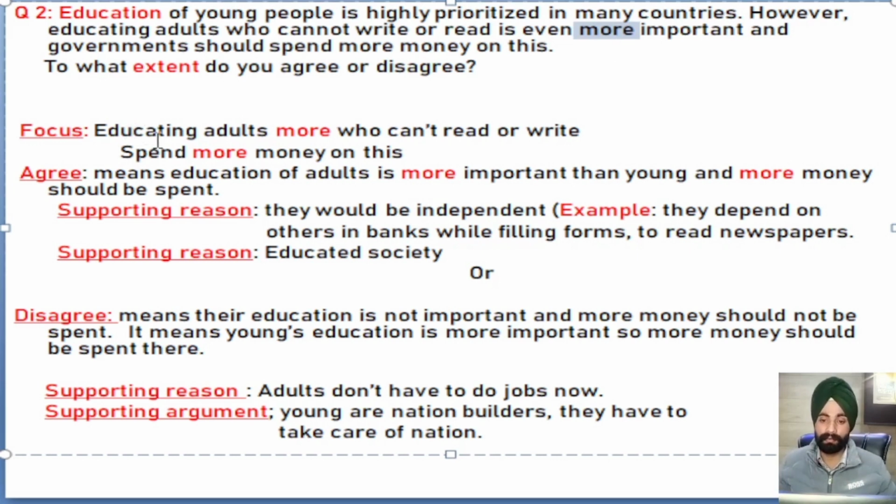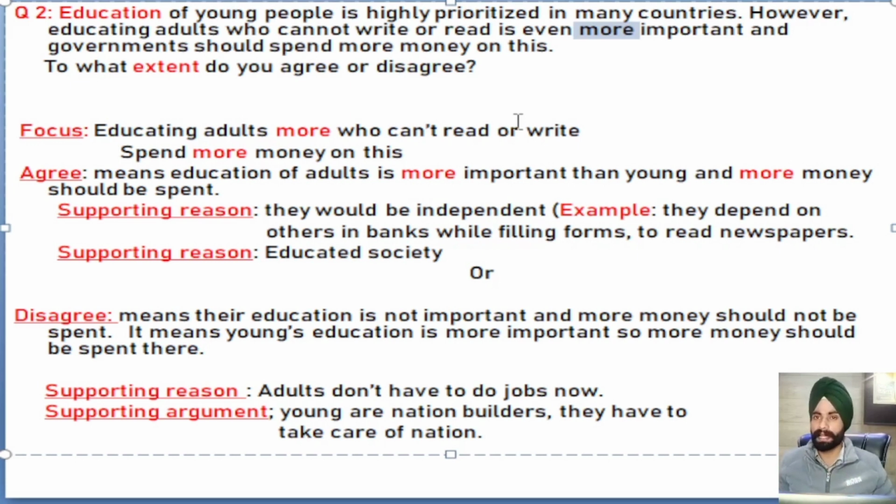Let's first understand what is the focus of this question. The focus of the question is educating adults who cannot read or write, which means we have to educate those. The question is saying that we have to focus more on their education, not on youngsters' education, only on the adults' education. And the second thing is we should spend more money on the adults' education, not the young ones' education. So it means adults' education is considered to be more important than the young ones'.